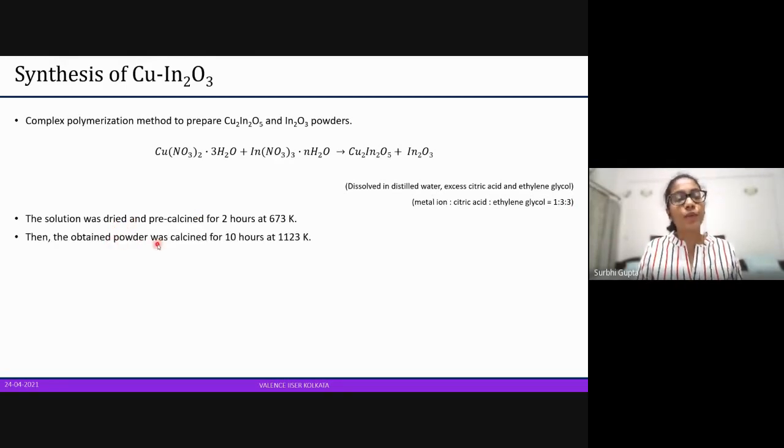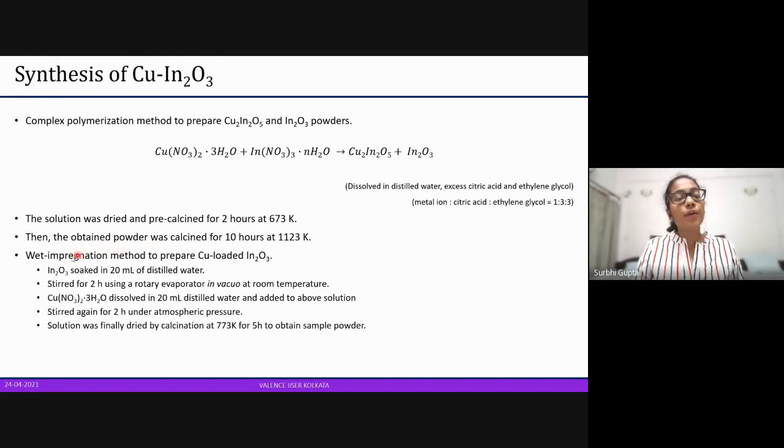Further, it is calcined, and whatever powder we get from that, we do a wet impregnation method to prepare the copper-loaded indium oxide. How the wet impregnation method is done is that indium oxide is soaked in distilled water. It is stirred for 2 hours under certain conditions. Then copper nitrate solution is dissolved in the above solution. Again, it is stirred, but here under atmospheric pressure. And finally, whatever solution we get is our required product, and we calcine it to get the sample product.